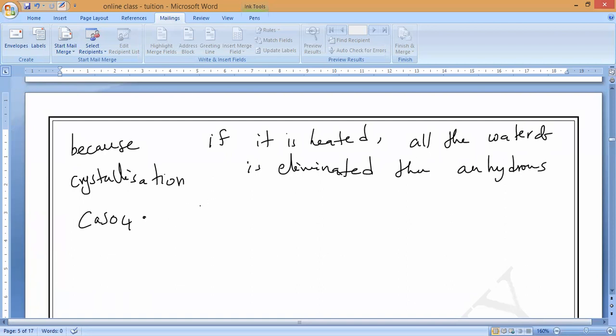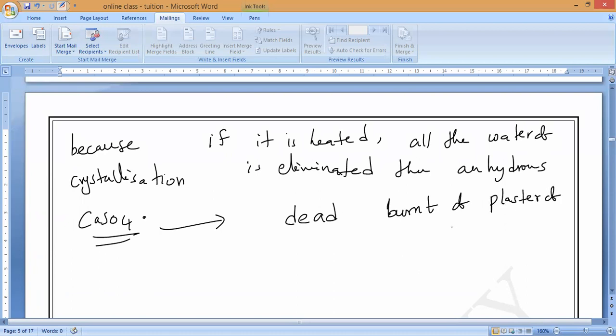Anhydrous calcium sulfate will form. So this is what we should call it. This anhydrous calcium sulfate only we should call dead burnt plaster of Paris. What should we call it? Dead burnt plaster of Paris. Is it understood, guys? Is it okay? Yes or no? Respond.